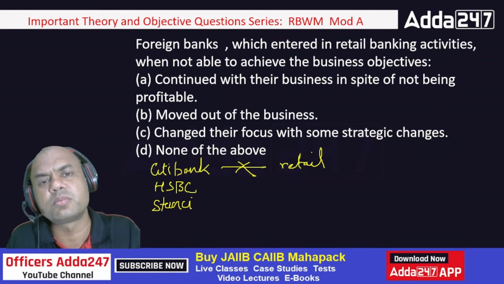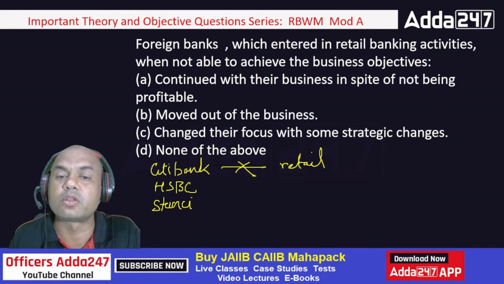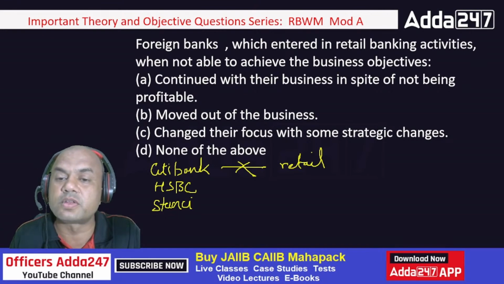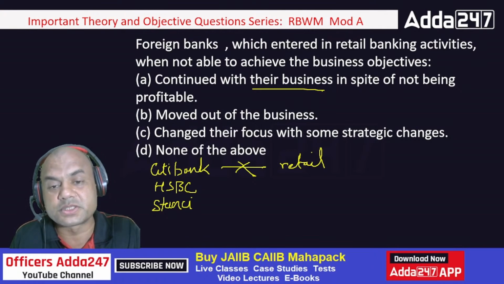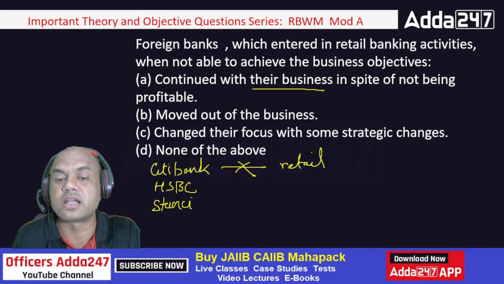They are purely on business. So foreign banks which entered the retail banking activities were not able to achieve the business objectives. So what did they do? They continued with their business in spite of not being profitable? Moved out of business, changed their focus with some strategic changes, or none of the above?